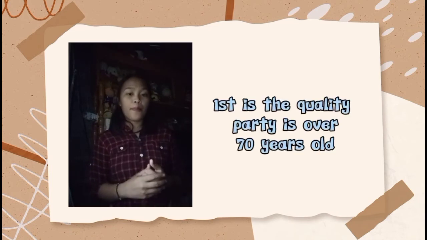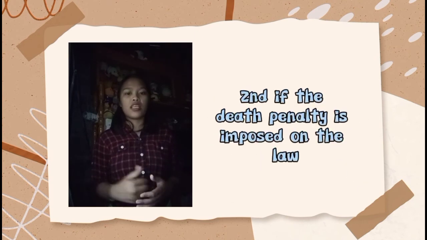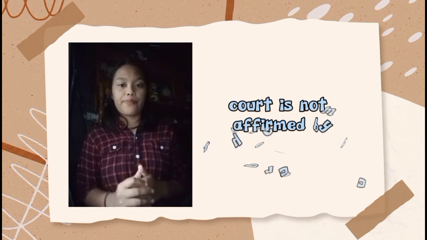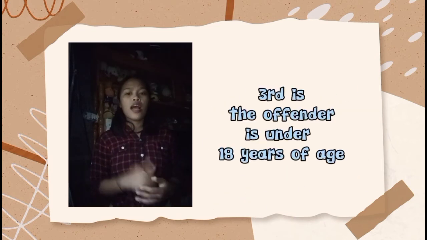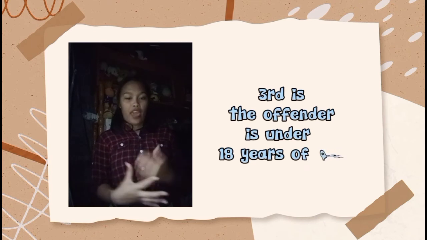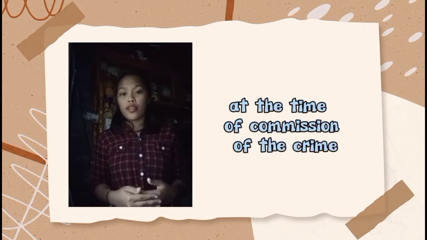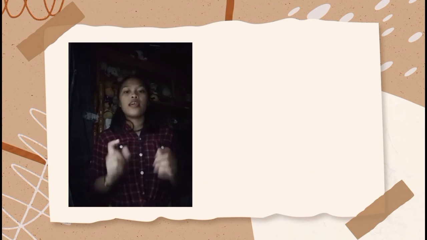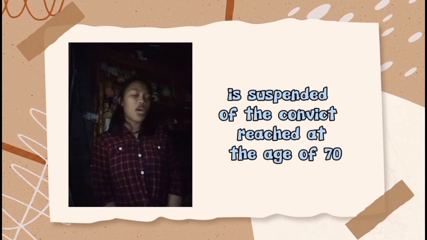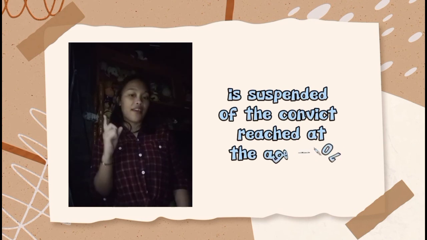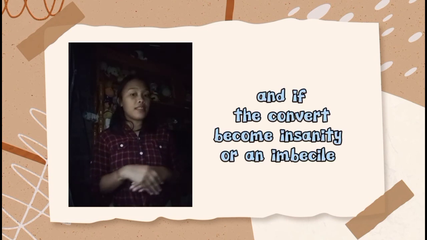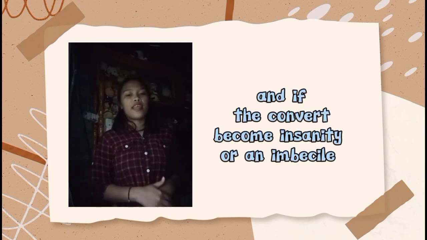First, if the guilty party is over 70 years old. Second, if the death penalty is imposed by the lower court and is not affirmed by the Supreme Court. Third, if the offender is under 18 years of age at the time of commission of the crime. The execution of the death penalty is also suspended if the convict reaches the age of 70, if the convict is pregnant, and if the convict becomes insane or an imbecile.